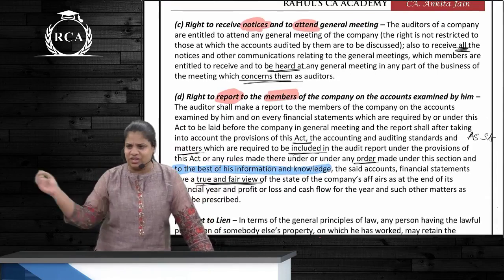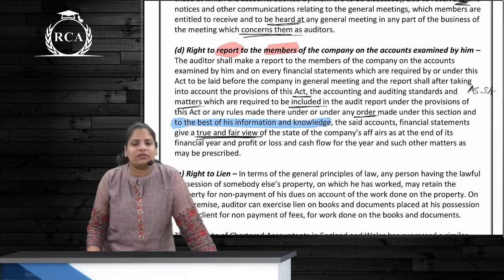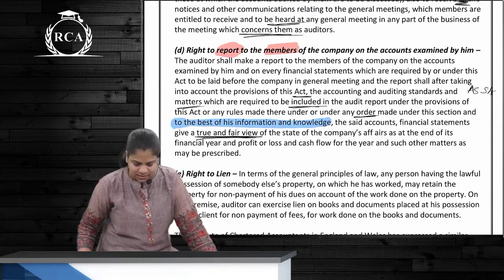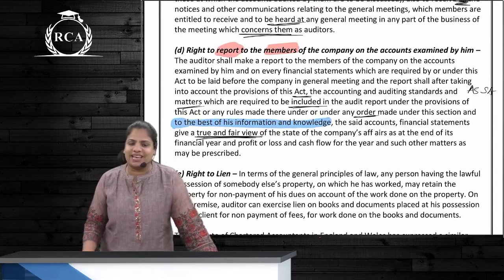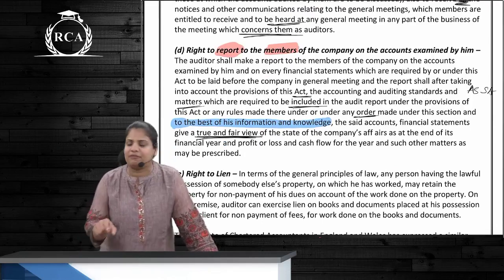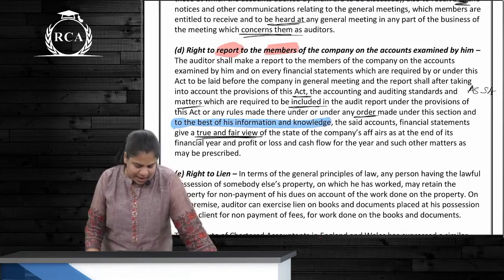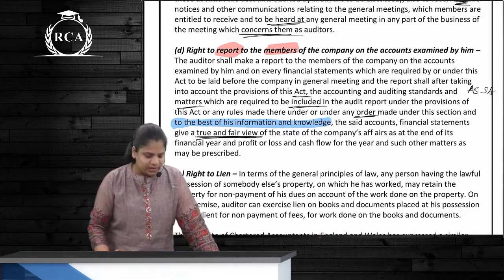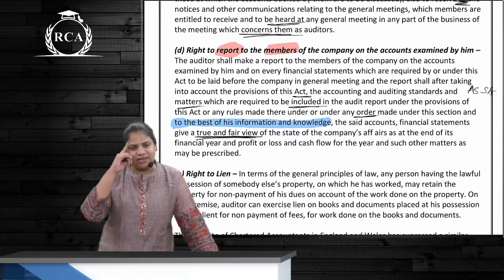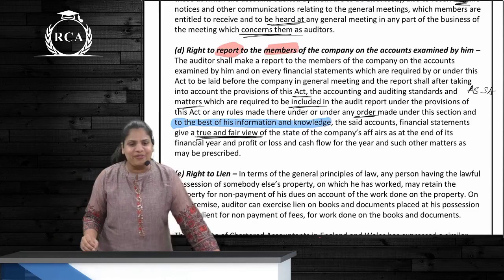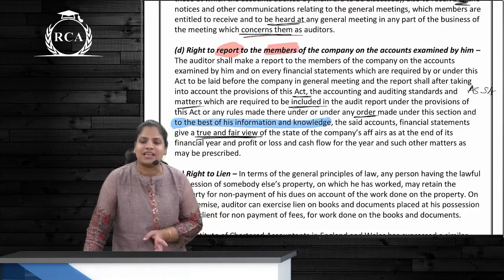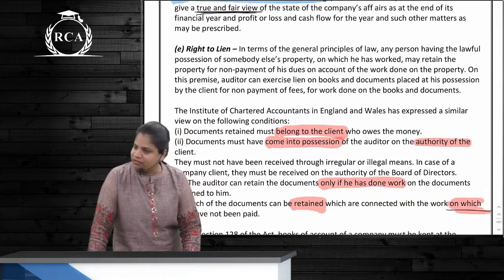This is another section. We'll cover it in a few minutes. Next one, his report will be to whom? To board or to members? To the members. He will see that AS and SAs are complied with, that financial statements are giving the true and fair view, and anything as per CG order is supposed to be included, whether it is included or not, and to the best of his information and knowledge, he is going to say that the financial statements are giving a true and fair view, correct?